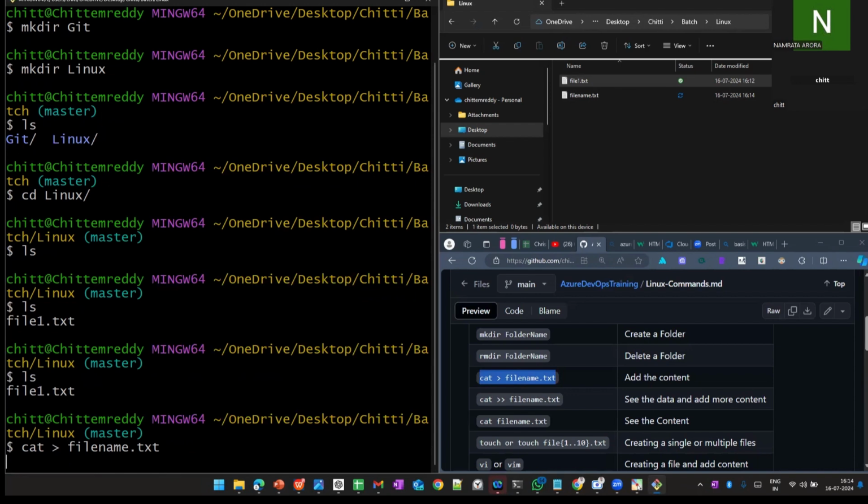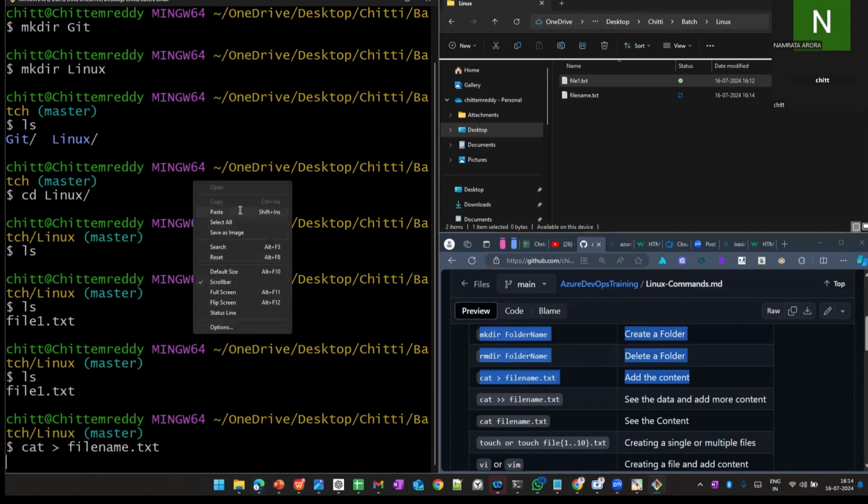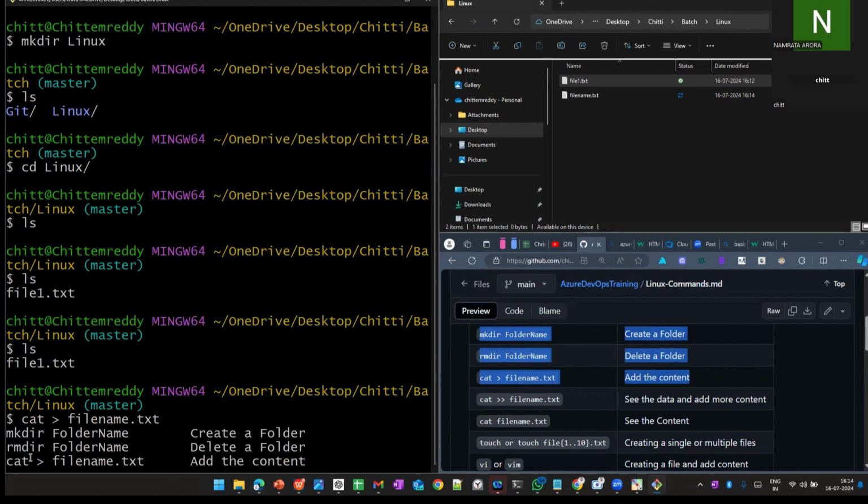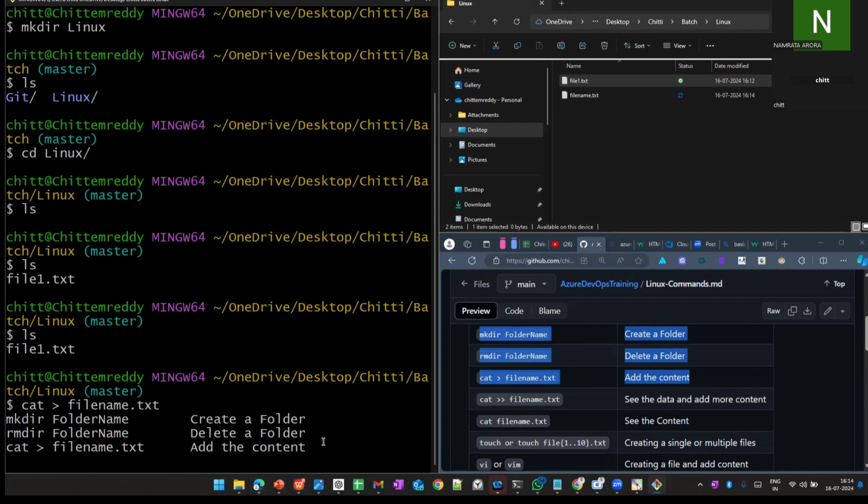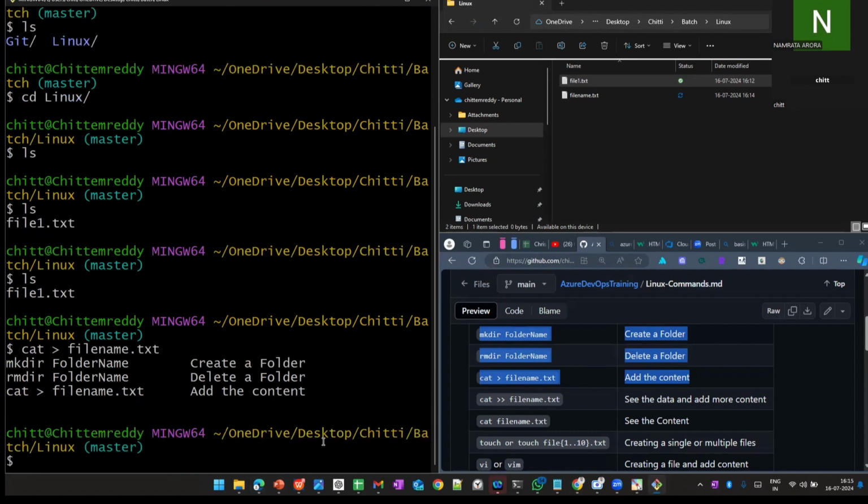Before that, I'm adding the content. I added mkdir, folder name, and rmdir, these three. Press enter, and if you want to exit, give Control C. Again, I'm repeating, give Control C. Control C is like exit.